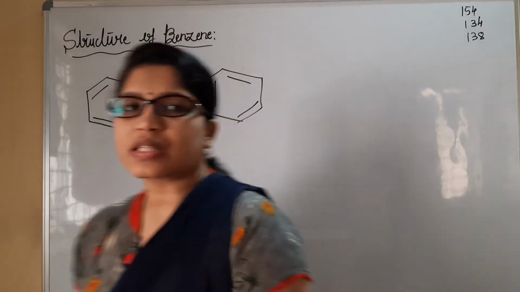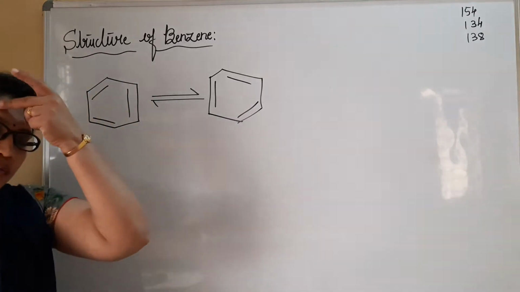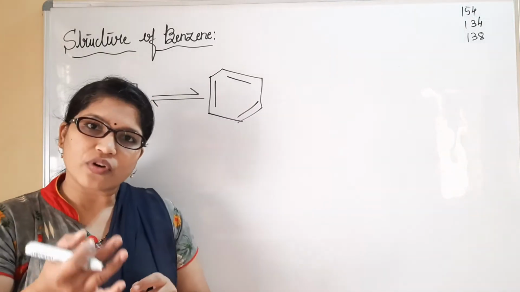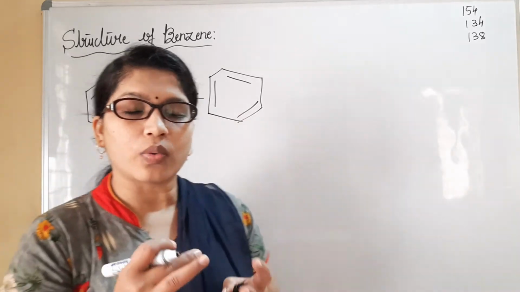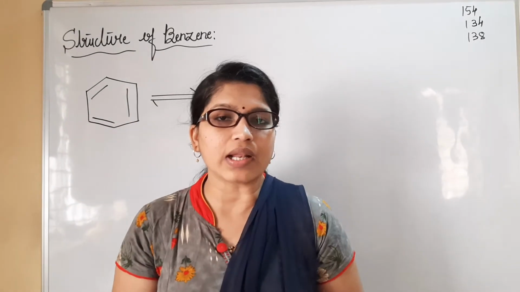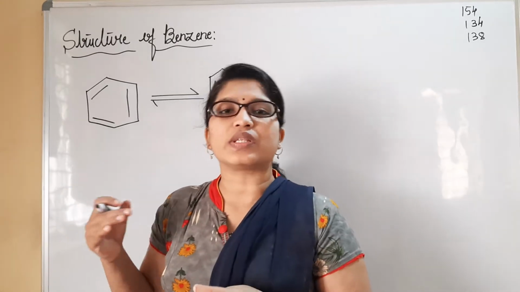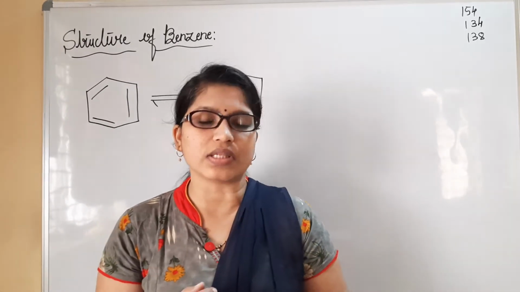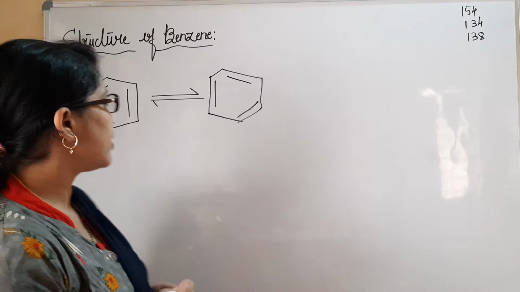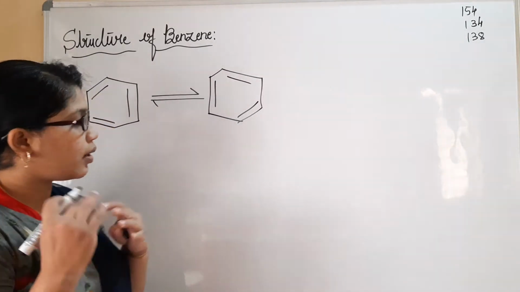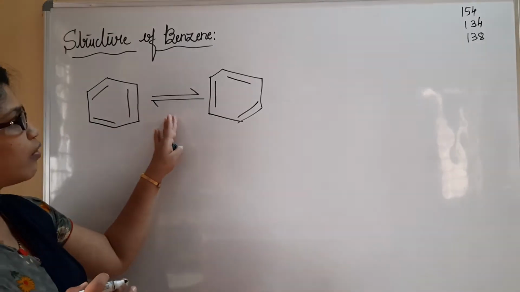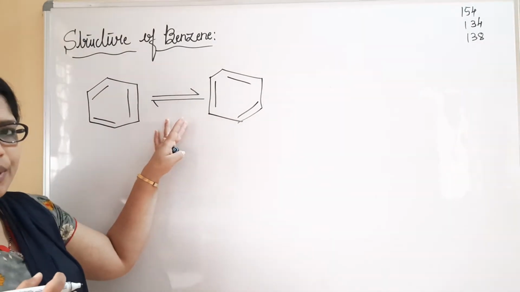Now let us discuss the structure of benzene. What types of carbon atoms are present and what is the bond angle? What is the exact bond length of the bonds present in benzene? We need to discuss that here. So see here, first I'll explain with these two structures, and I will also tell you why I have mentioned this equilibrium sign.